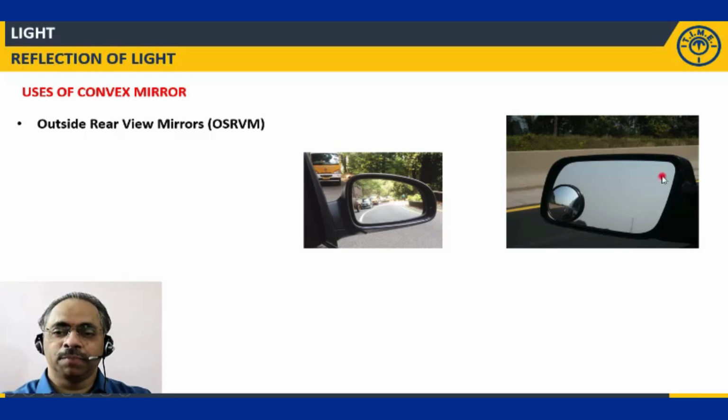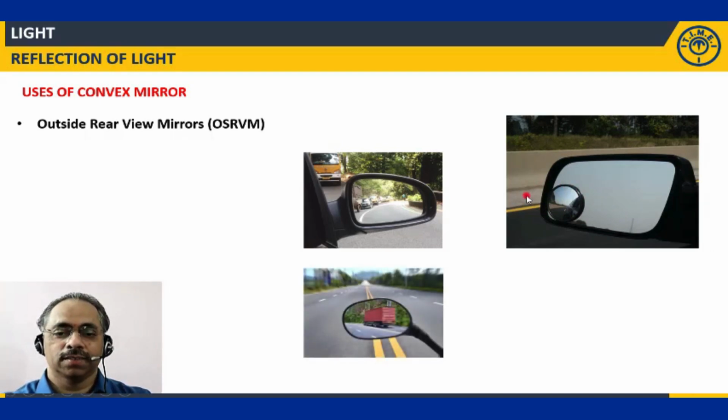In this bigger mirror, because the radius of curvature is very large and the focal length is very large, they do not have as wide a view as they have in this smaller one. Like this, you will be able to see large distances.